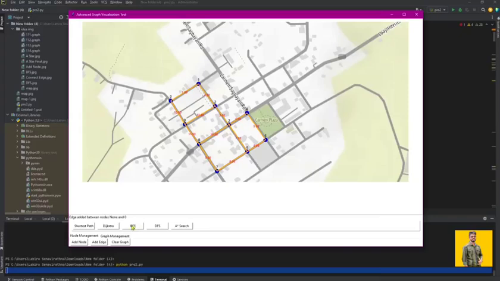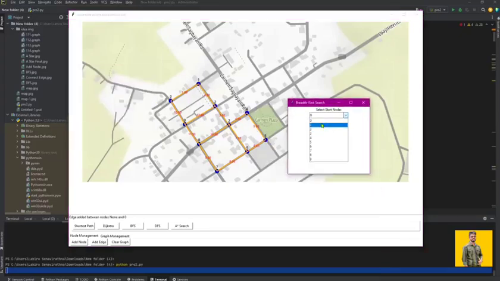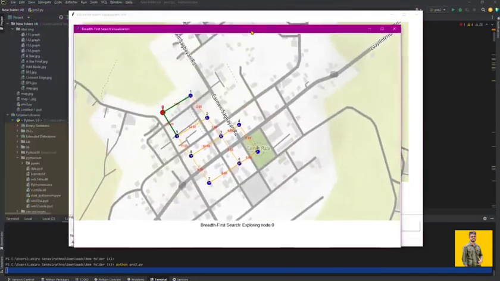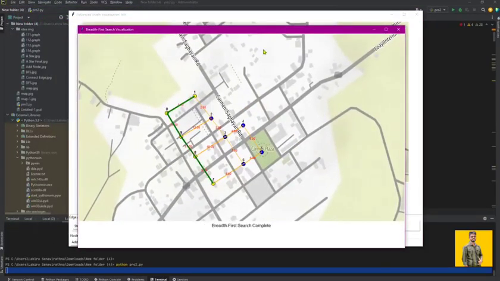User interface components. The UI is designed with multiple interactive elements. Canvas for graph visualization. Control panels for node and graph management. Search algorithm buttons. Status bar for current mode and feedback. Node selection dialogues for pathfinding.